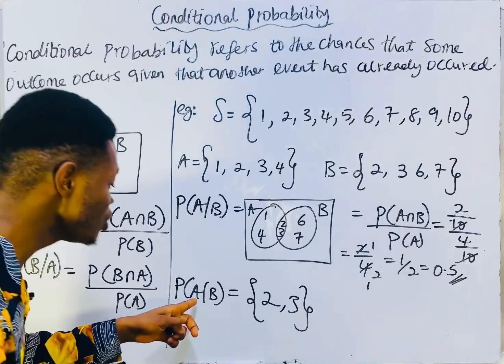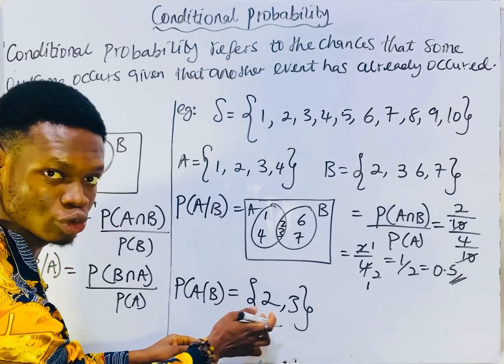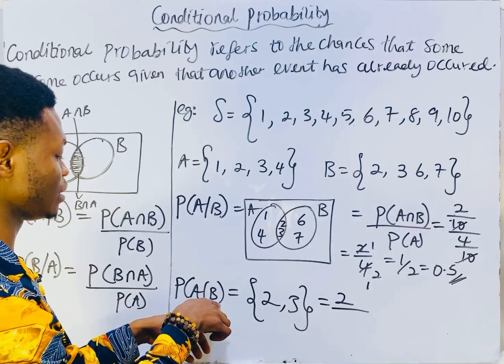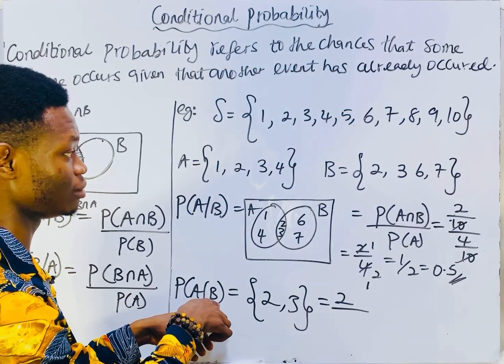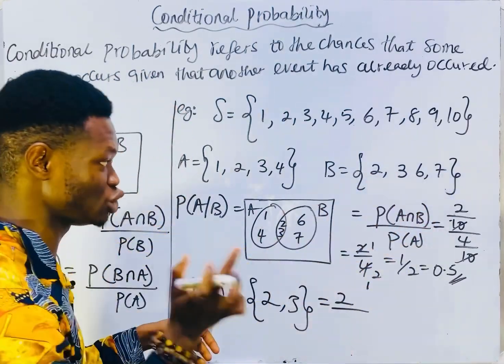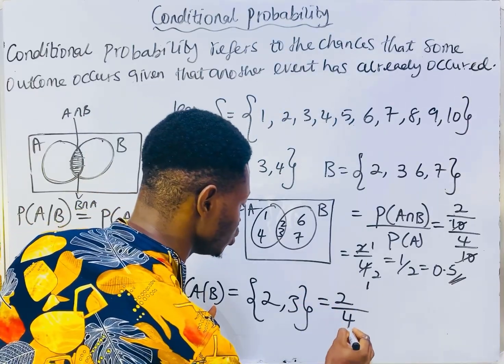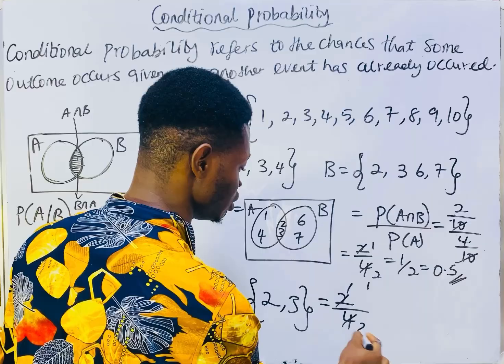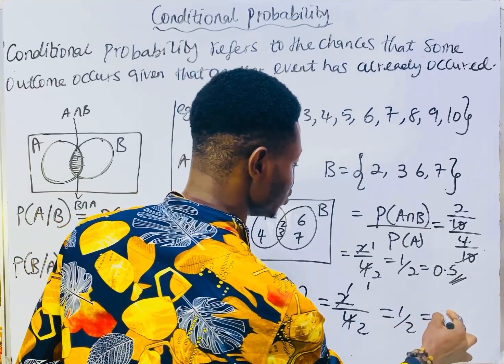No. So it's only two numbers. So we have 2 over the sample space for B, which is 4, since B has 1, 2, 3, 4 elements. So 2 over 4, 1 over 2, is still equal to 0.5.